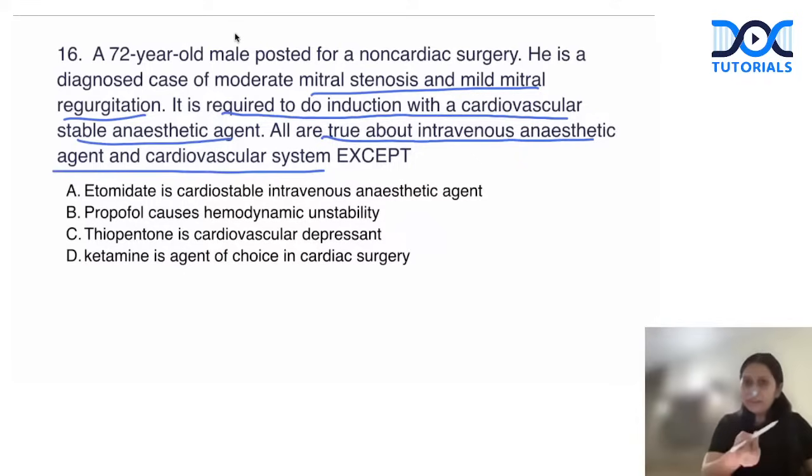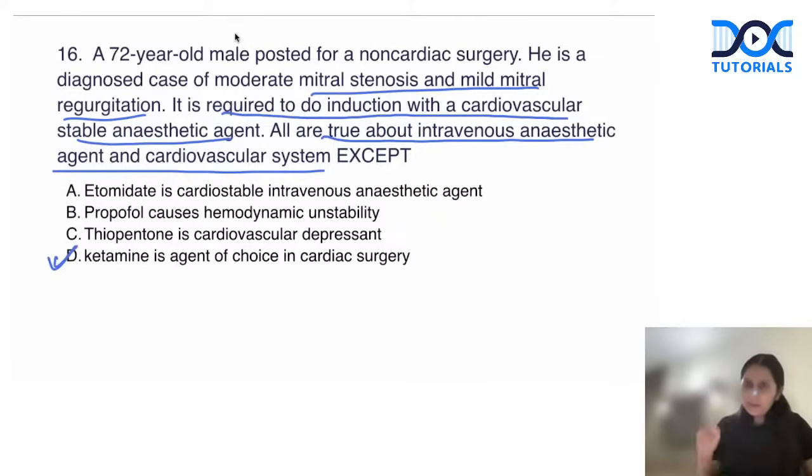So already we have discussed the explanation for this. Etomidate is a cardiostable intravenous anesthetic agent. This is true. Propofol causes hemodynamic instability, which is true. Thiopentone is a cardiovascular depressant. True. Ketamine is the agent of choice in cardiac surgery. False. Now, this is incorrect, right?